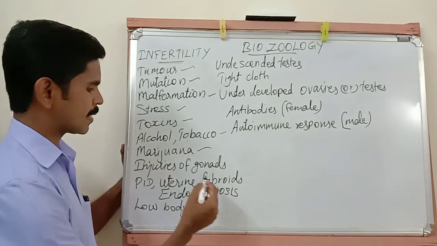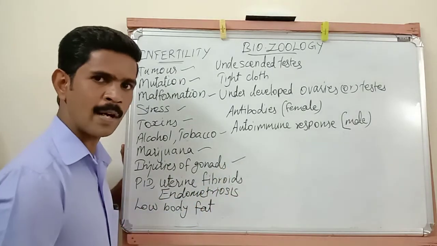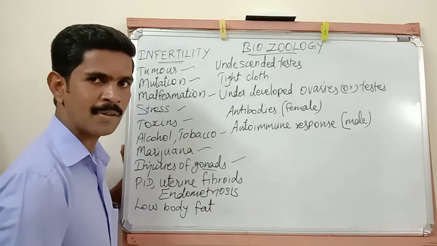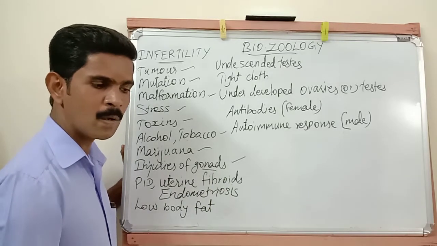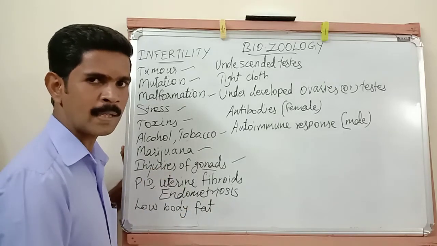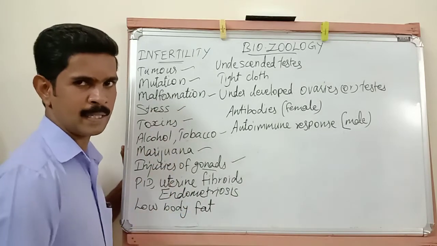Then the next reason is injuries of gonads. You all know the meaning of the word gonad. The male gonad is called the testis and the female gonad is called the ovary. So if any injury occurs in the testis or ovary, it leads to infertility.